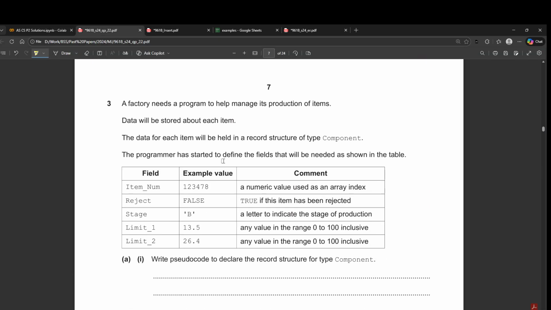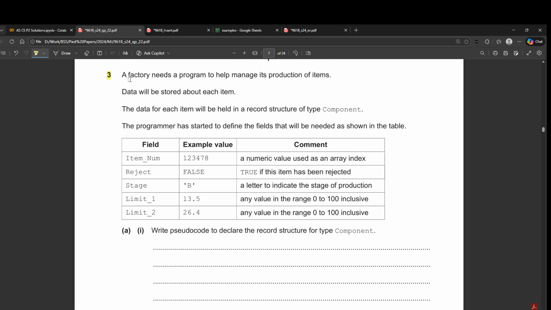Then we move on to the next question. Hopefully we got all the marks. Okay, question 3. A factory needs a program to help manage its production of items. Data will be stored about each item. The data will be held in a record structure of type component. Okay, so we'll be using a record data type. Whenever they tell you that you have to use a record structure, that means you have to use the ADT record.